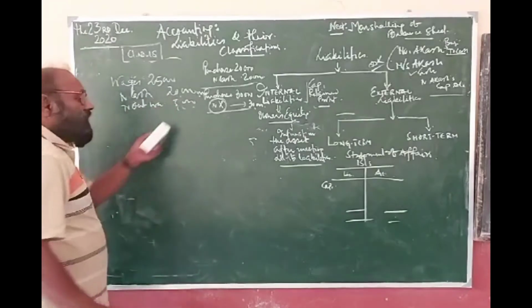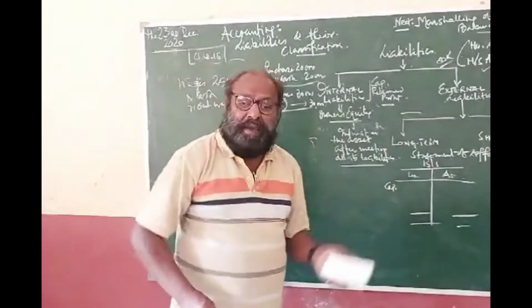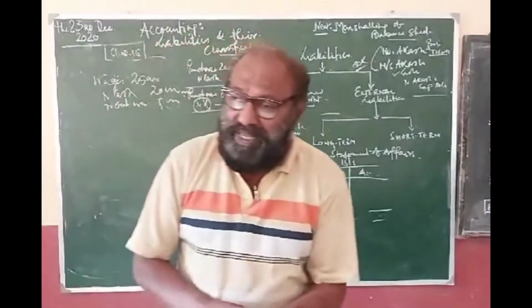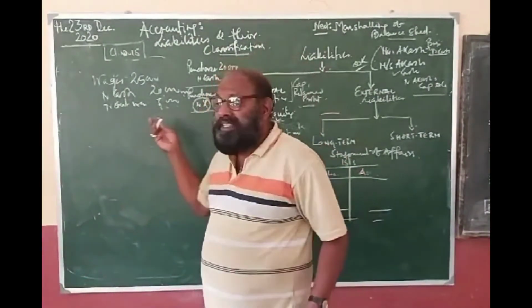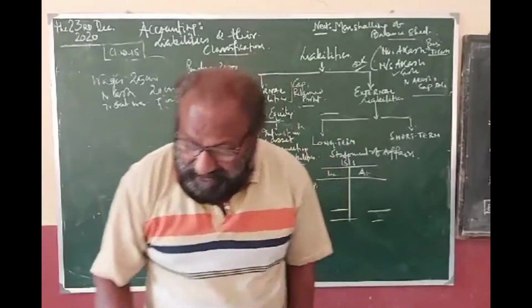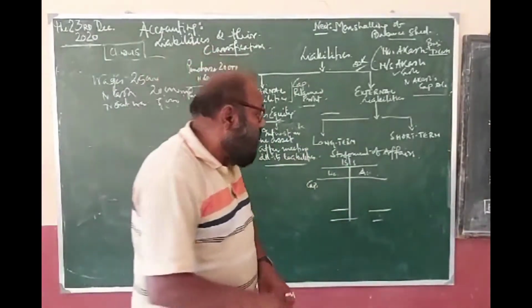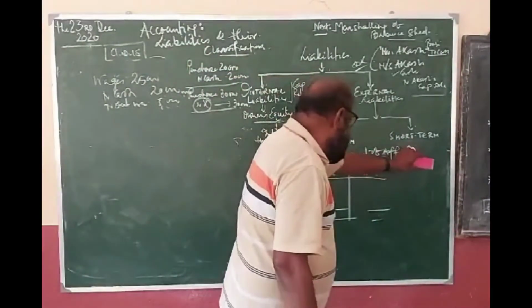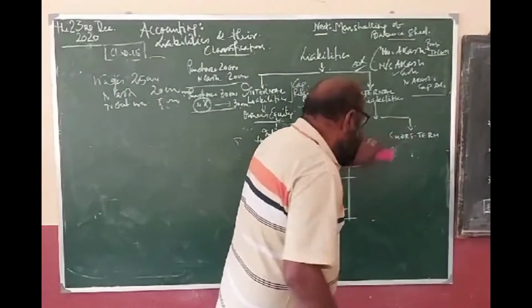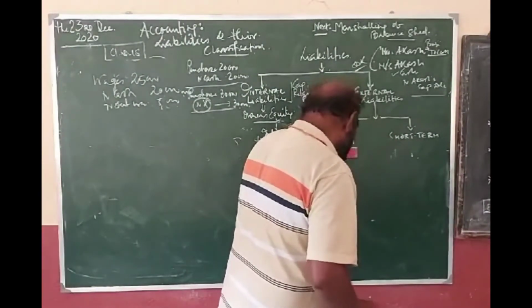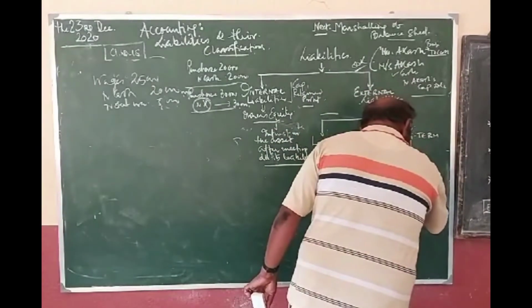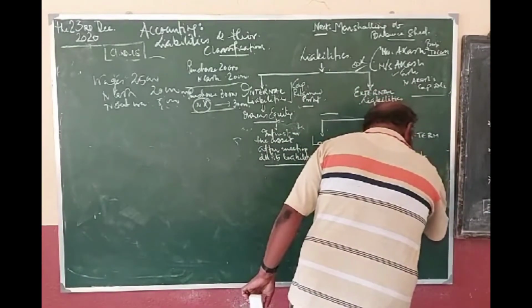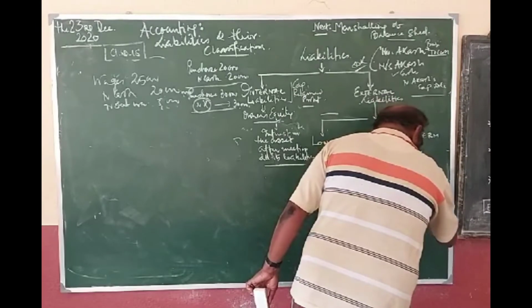Clear? These outstanding wages are the amount which is due to the employees, and that is to be paid off within a very short period of time. So that is known as outstanding liability or short-term liability. Clear? And this short-term liability is known as current liability. Okay, this is equated to current liabilities.